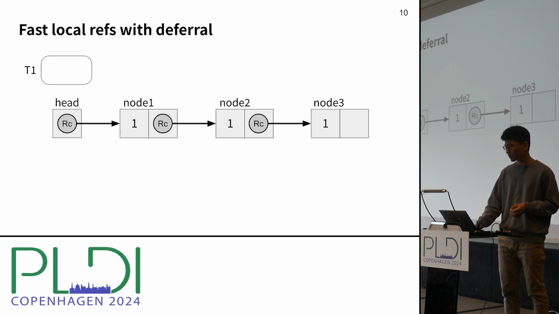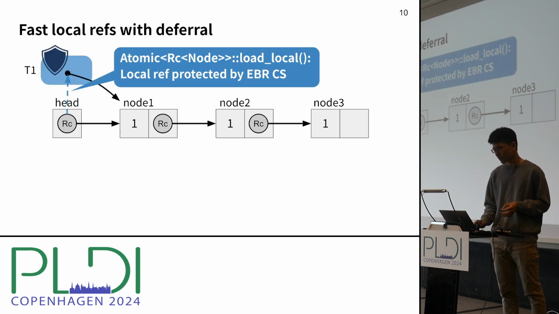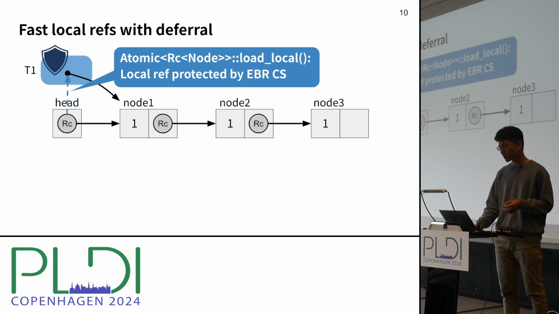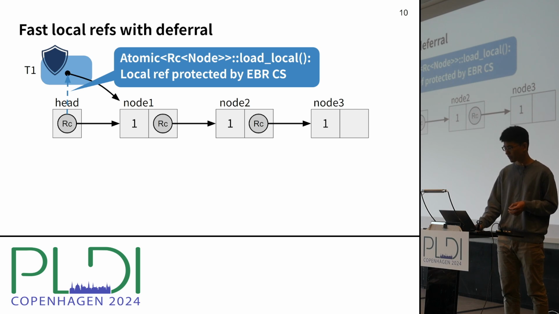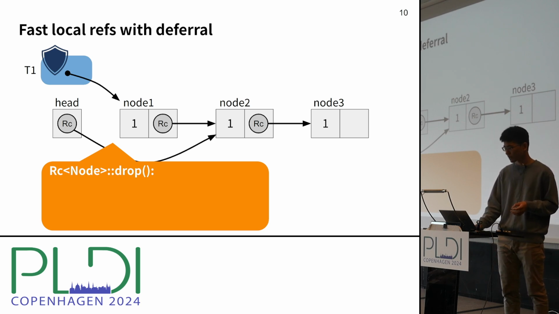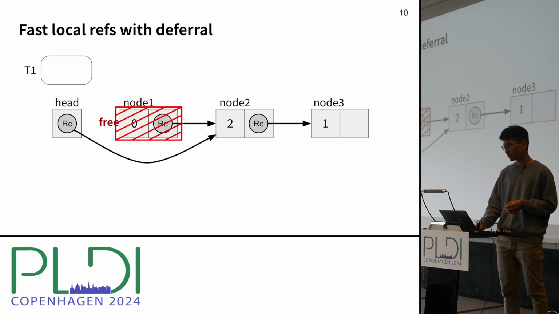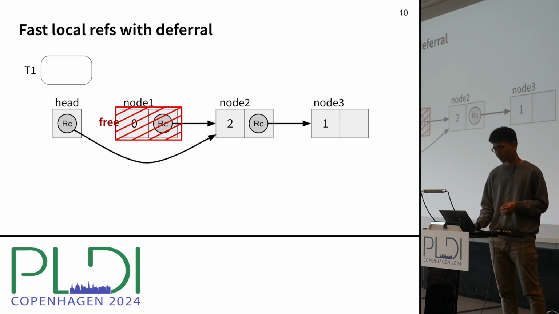In deferred reference counting, the local references are not counted by default. Instead, they use the faster protection functions of the manual method, for example, EBR's critical section. And to ensure the safety of local references, destructing an RC uses deferred jobs. Specifically, our version first decrements the count, and then if the count reaches 0, it schedules the deferred reclamation. So the object can be freed when the critical sections are released.